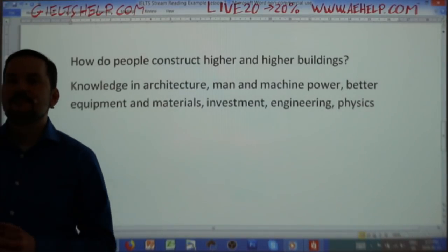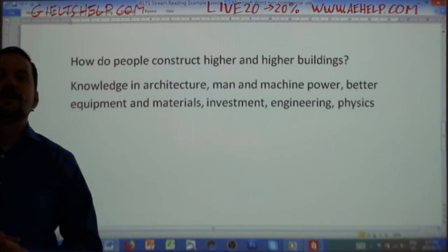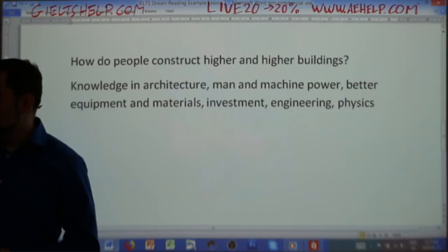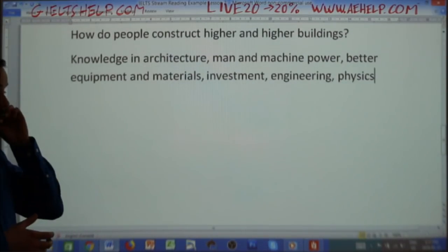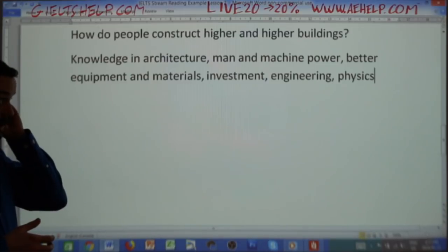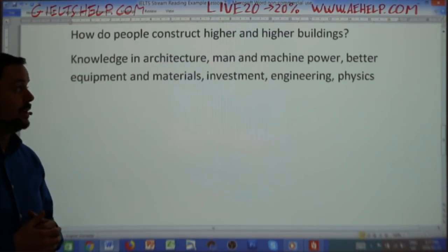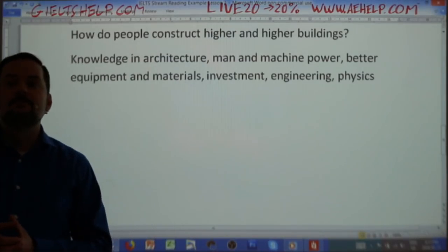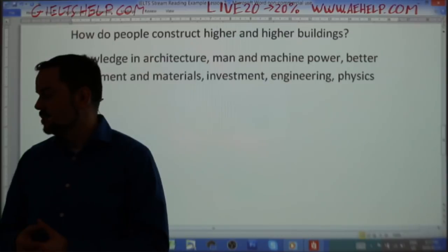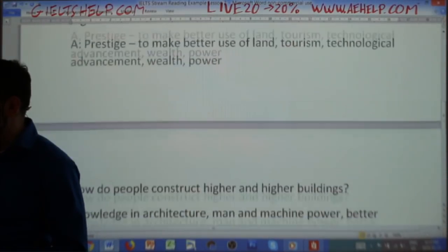Further knowledge in physics, having a strong foundation, absolutely. So this actually gives us a good idea of why people are so driven to build these big buildings, because there is a lot involved, and it definitely does show a general advancement in the ability of that society. So a variety of skills. So that is the what, why, how.